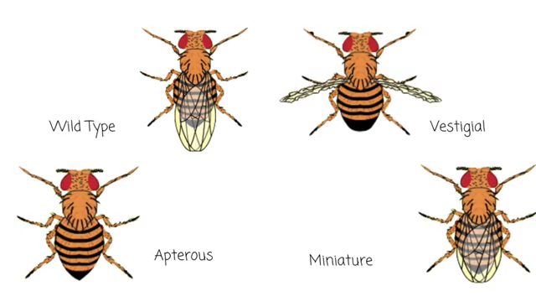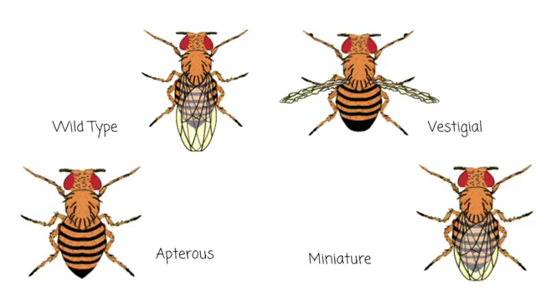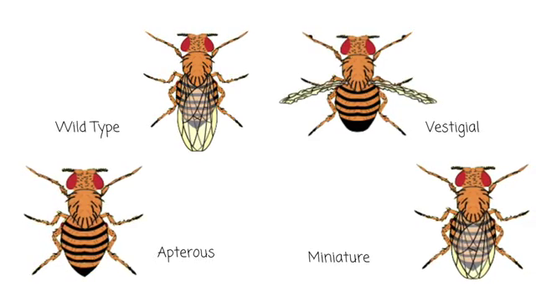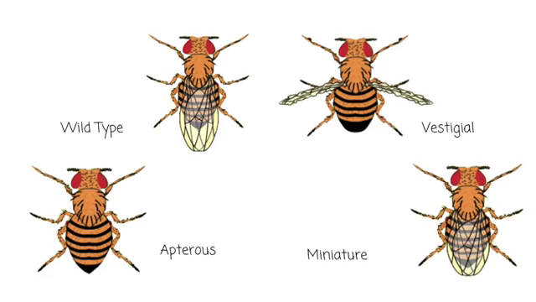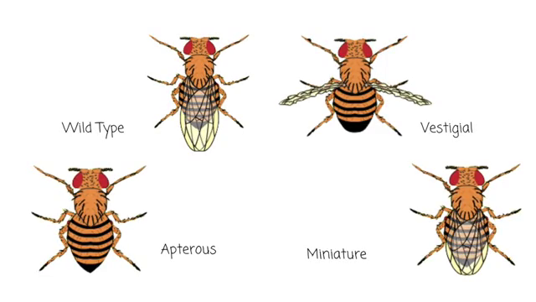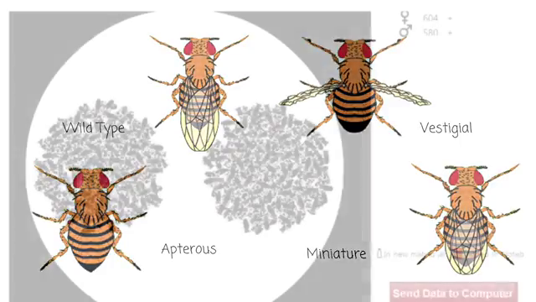Vesicle wings are reduced. They are shrunken down, and the wing has lost its ability to push the air through using its wide surface area. Miniature wings are truncated. An apterous wing is wingless, which means that it cannot fly.